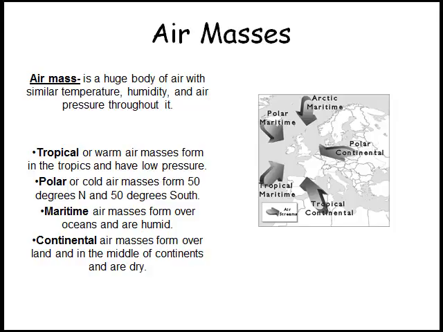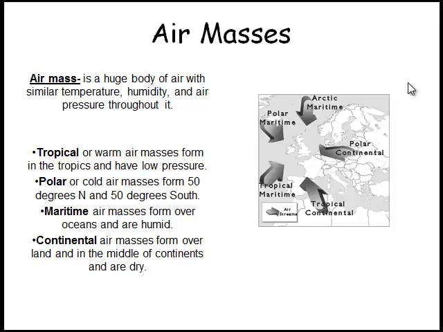We can have a polar air mass, in which it's obviously cold air mass from 50 degrees north and 50 degrees south, so that's at our poles. And we can have a maritime air mass. These are air masses over oceans, and they're very humid. And then continental air mass, which obviously we're in a continental air mass, formed over land in the middle of continents, and are dry air masses.